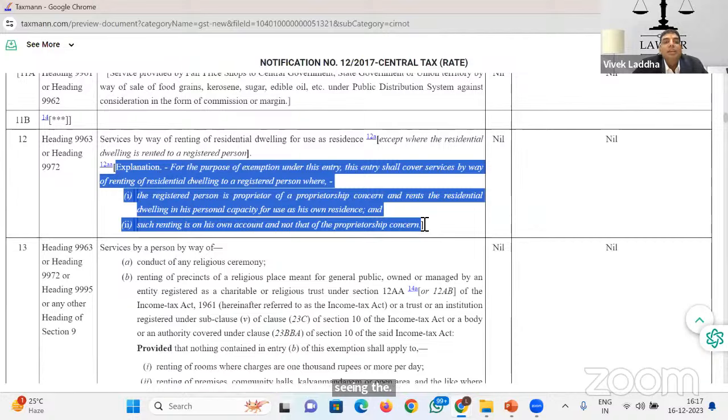They have directly said that if you have rented a residential house for residential purposes, and that is exempted, can I say that because it has come into the exemption entry, it is a supply? I believe as per the law it is no, because to be an exempt supply it has to be a supply first, and if it is not a supply, there is no question of applicability of exemption here, right? So this point is again going to be debated in times to come.